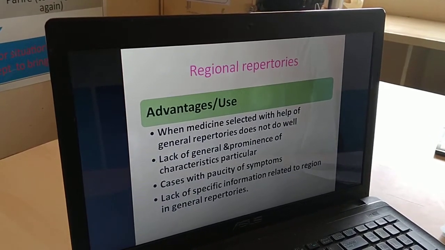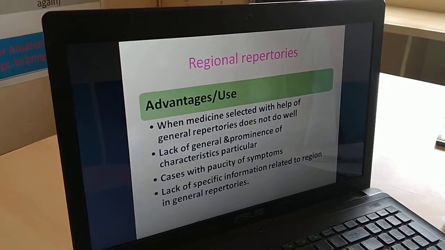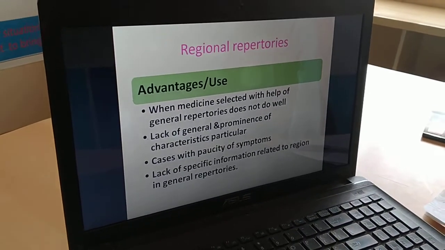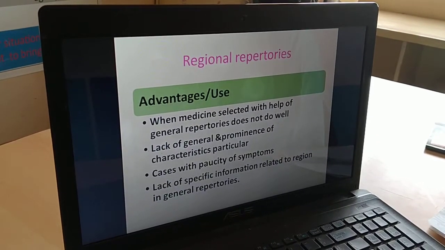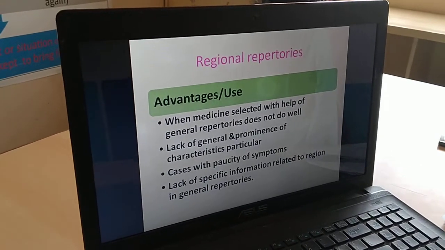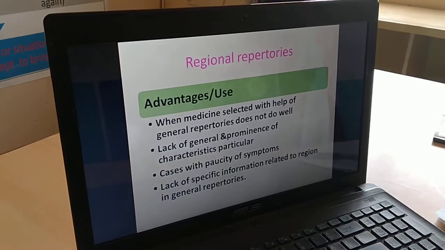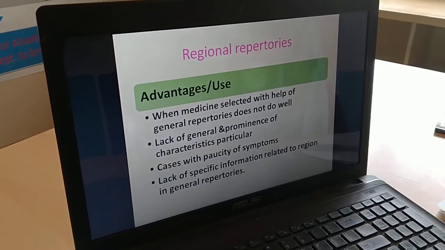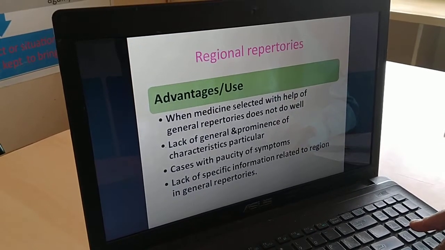Paucity of symptoms means where there is a small number of symptoms present. Then we have to focus on a specific region, specific location, specific sensation, specific modality, and try to prescribe. And when we want specific information that we do not get in the general repertories, then these repertories become useful.